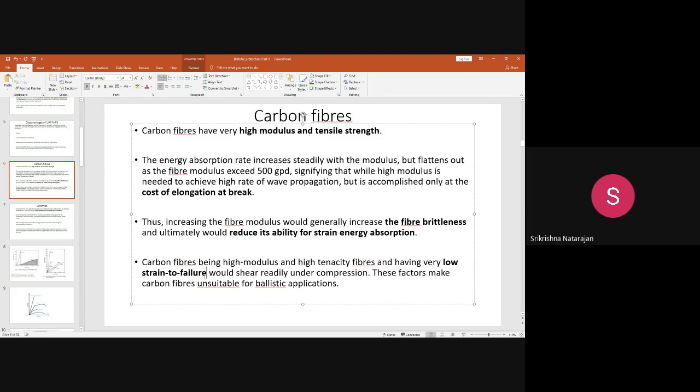It should not undergo any kind of shear. When compressive force takes place along with shear forces, these materials become brittle. The shear resistance also becomes less because of the low strain to failure under compressive force. So these make these fibers not good for ballistic application.